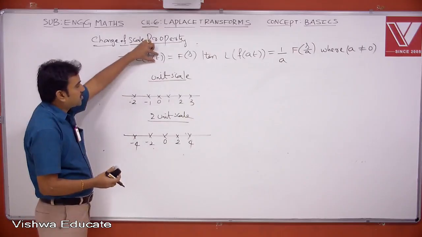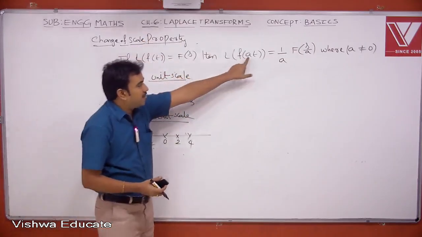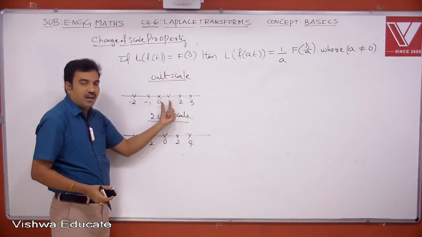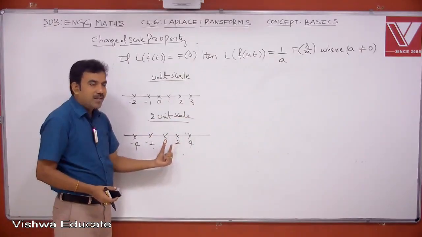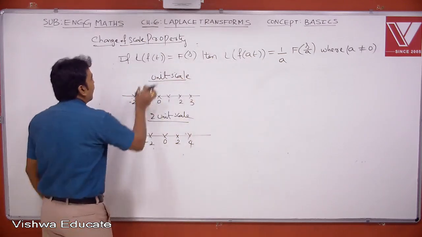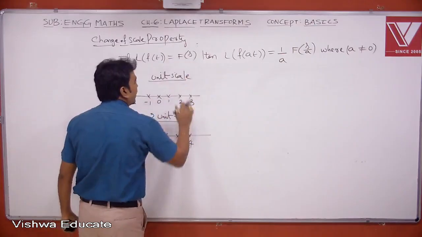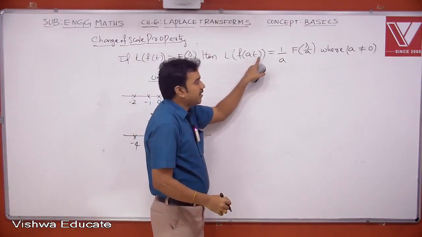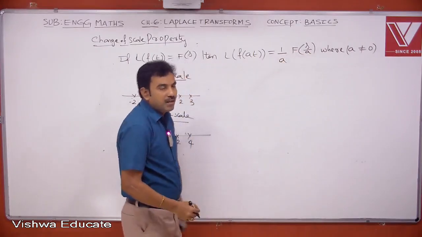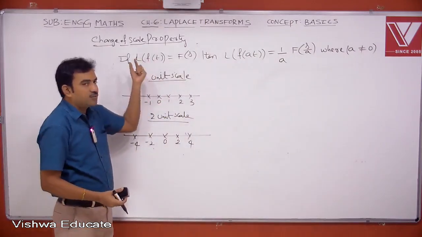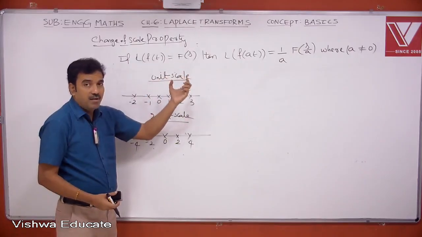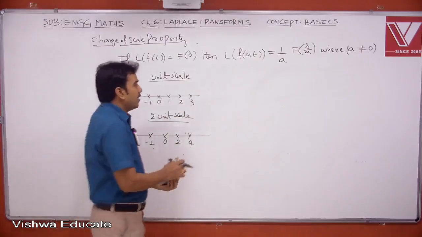So here the original scale is t, but t is multiplied with a. This is a t scale and this is at scale. If t equals 1, this is a unit scale. If t equals 2, this is a 2 unit scale. Therefore, if Laplace of small f of t is capital F of s, then Laplace of f of at equals 1 by a into F of s by a, where a is not equal to 0. So once I get the Laplace of small f, I can easily get the Laplace of f of at in terms of capital F, but s should be replaced by s by a. Let us take an example.